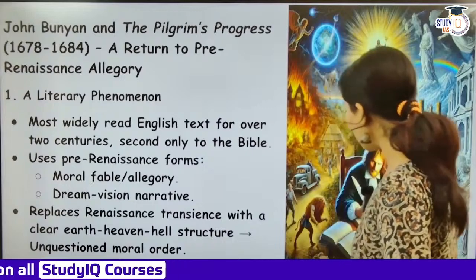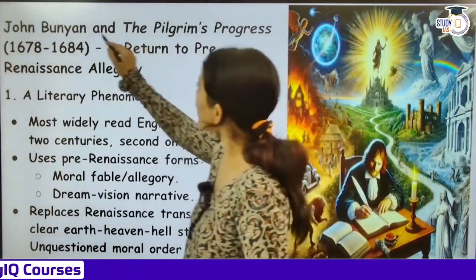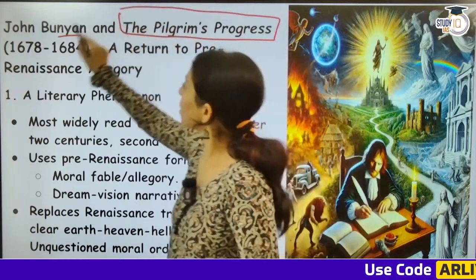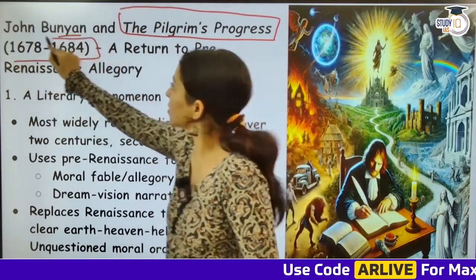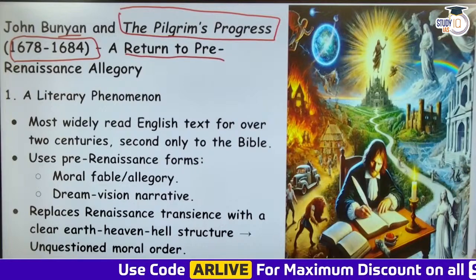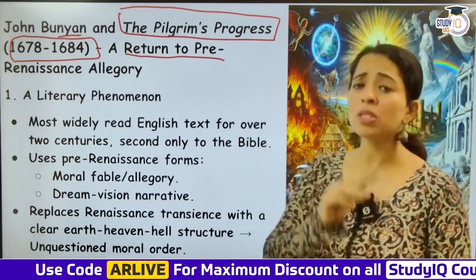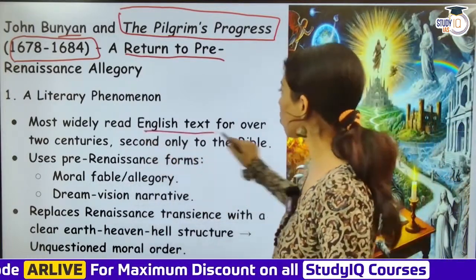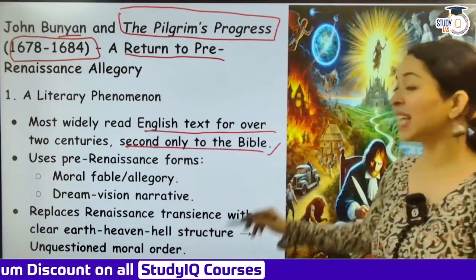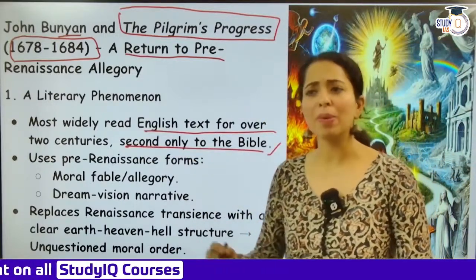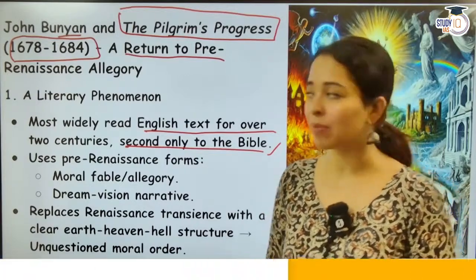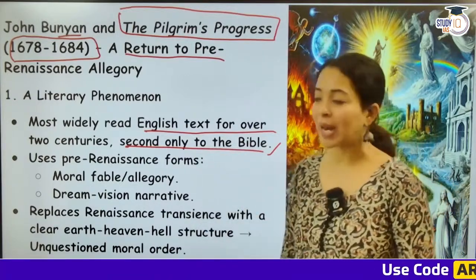Now talking about John Bunyan's work, The Pilgrim's Progress, written around 1678 to 1684, a return to pre-Renaissance allegory, a literary phenomenon. This is the most widely read English text for over 2 centuries and second only to the Bible. That is how important it is. It has biblical undertones and overtones both. It is very didactic and moralistic. This is the reason it is very, very widely read.